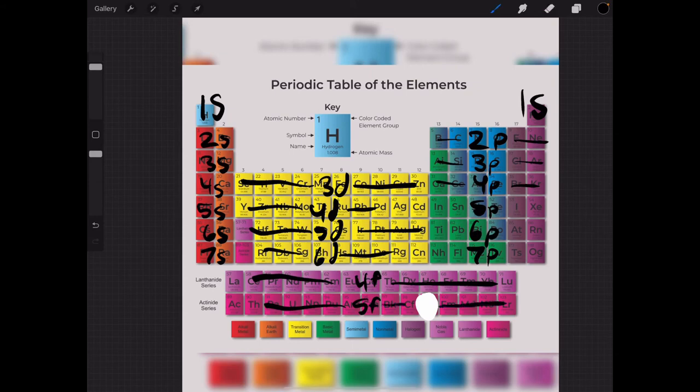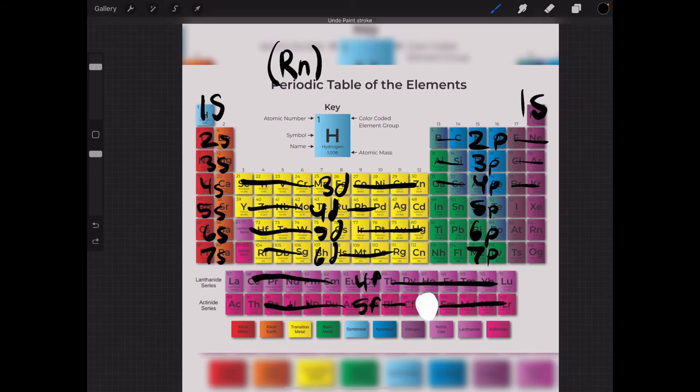So, let's go. This is part of the actinides, so we select radon as our nearest noble gas. Then we do the actinides. So this is 5f. 1, 2, 3, 4, 5, 6, 7, 8, 9, 10, 11.